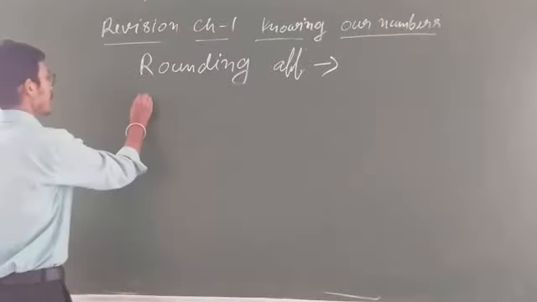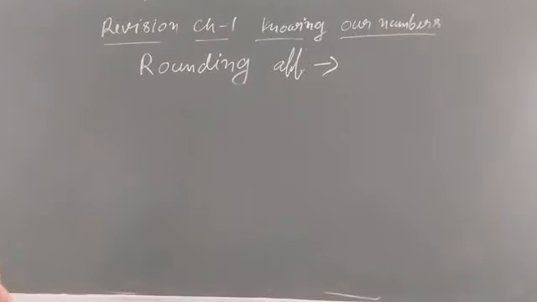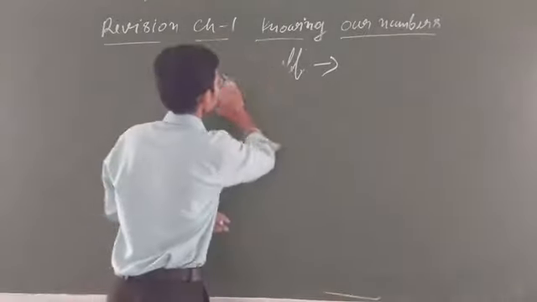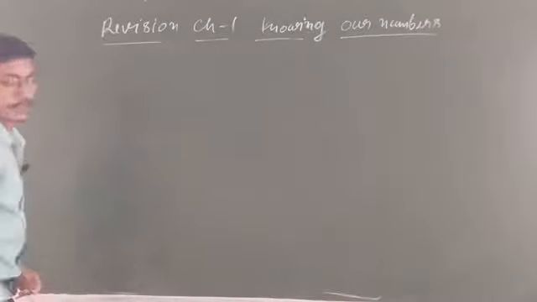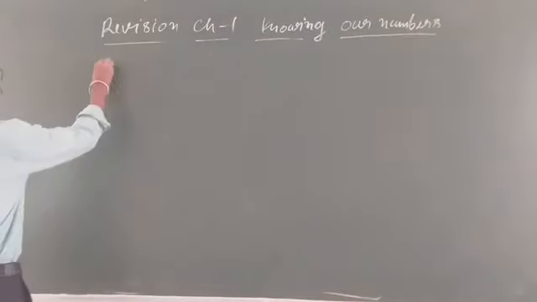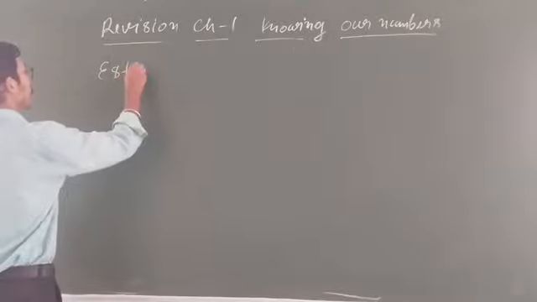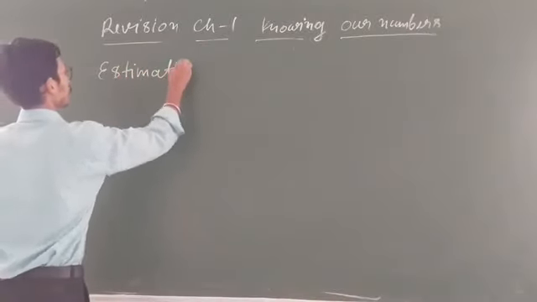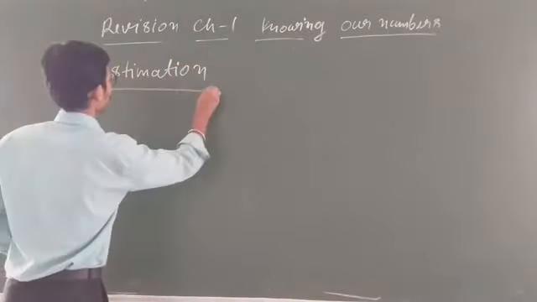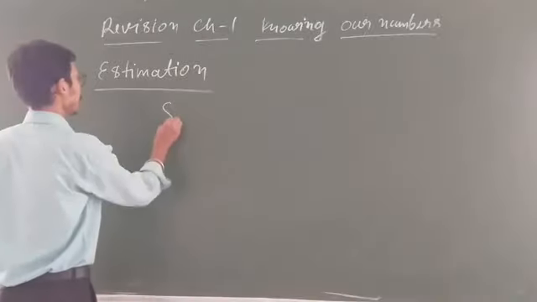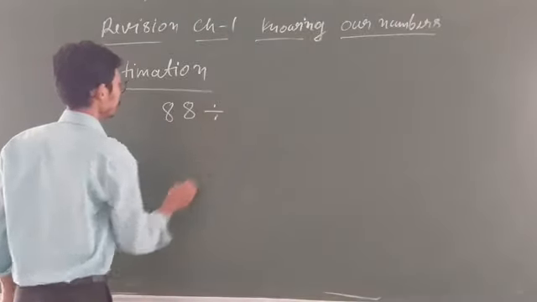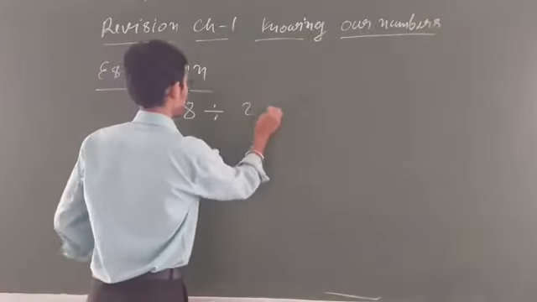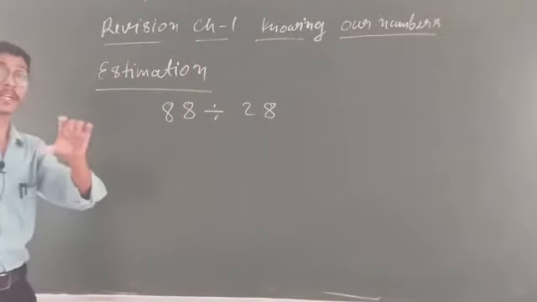Next is estimation. So student, our next concept is estimation. Clear student? What is estimation? As you know very well. Just say 88 divided by 28 is given, you have to find the estimated quotient.